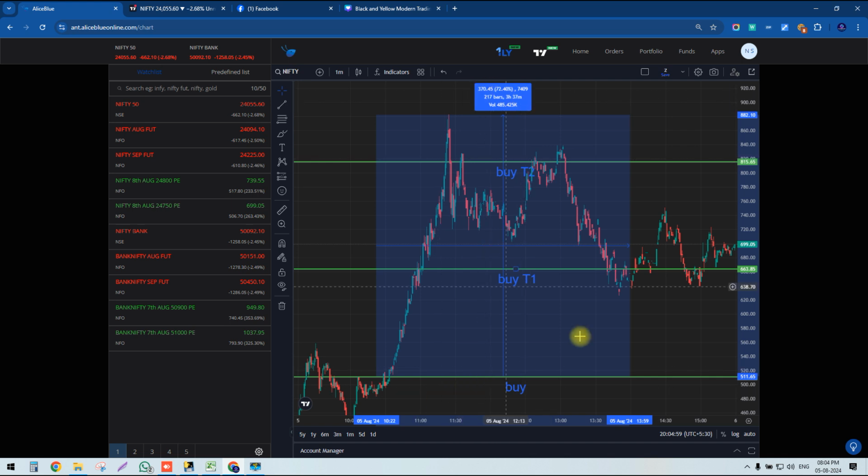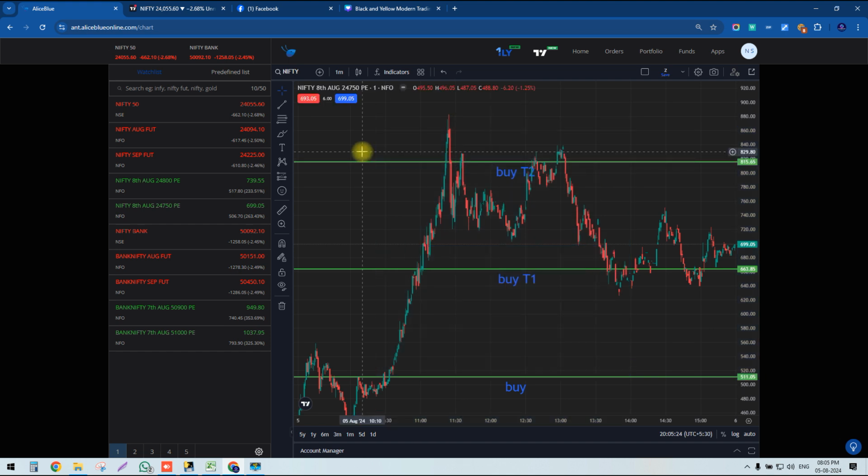This was our buy level target 1, and this was our buy target 2. I have mentioned the green line where our buy target was generated. Here was a buy, this was buy level target 1, and this was buy level target 2.